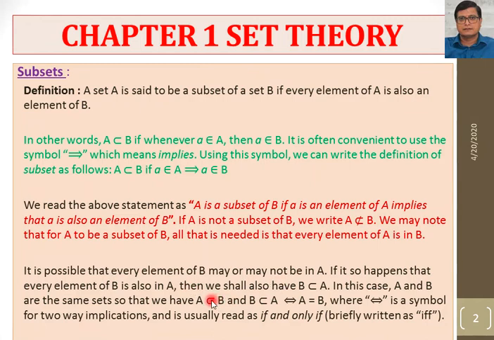Whenever we have two statements, if from the first statement we can prove the second statement, this is called the "if" part. And if from the second statement we can prove the first statement, that is known as the "only if" part. Clear? So any set is said to be a subset of a second set when all elements of the first set are in the second set. Then it is known as a subset.